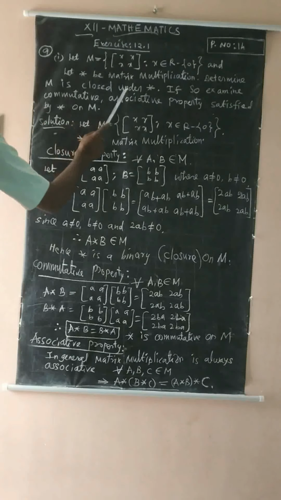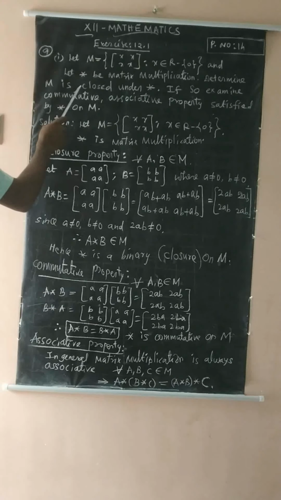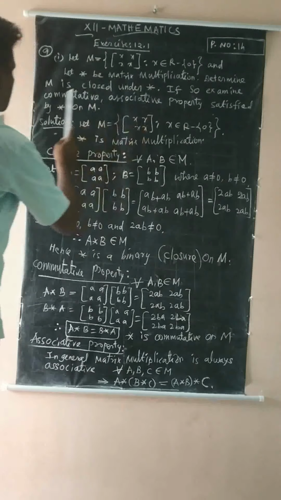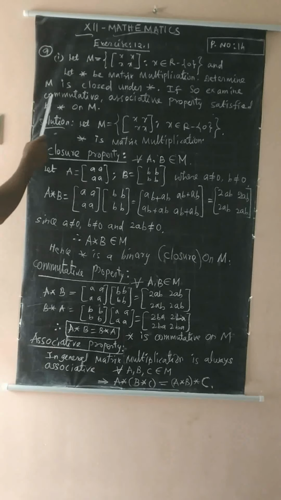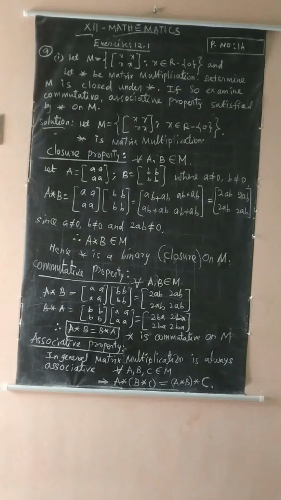Determine whether M is closed under star. Closed means it should satisfy the closure axiom. And next, if so, examine whether the commutative and associative properties are satisfied by star on M. So we have to prove the closure axiom, the commutative axiom, and the associative axiom. There are 3 questions asked in this subdivision.